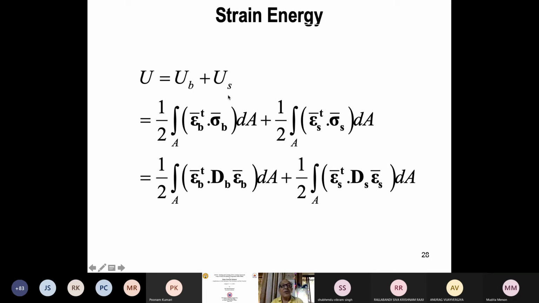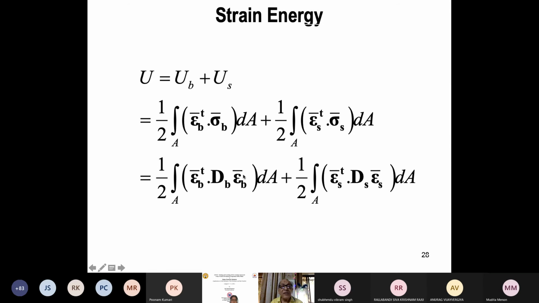Like this. The total strain energy now is looking like this. Total bending and shear is looking like this. And now sigma can be related again to strain by the constitutive relation, which we call the bending modulus of elasticity multiplied by the stiffness.